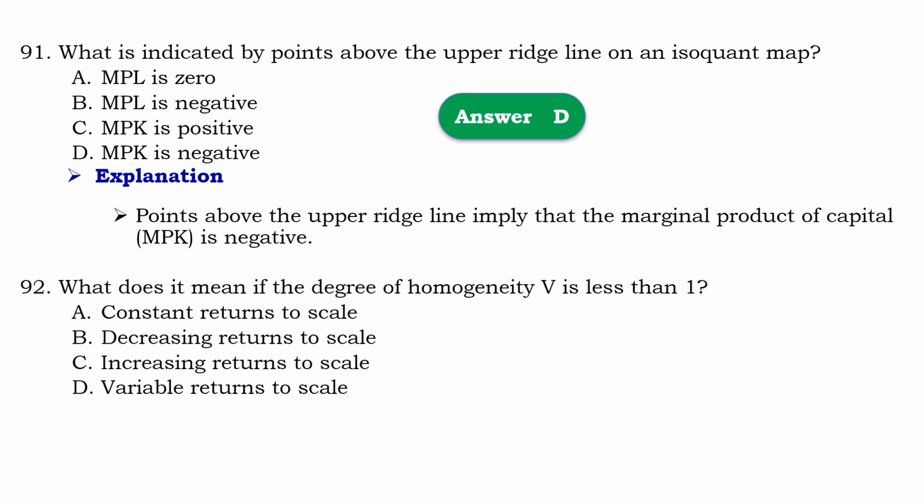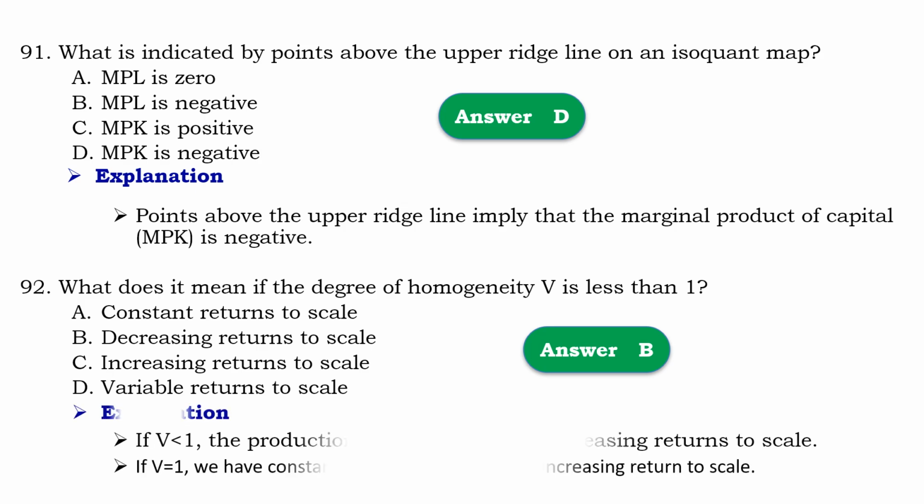Question number 92. What does it mean if the degree of homogeneity is less than 1? So that should be B, decreasing return to the scale. Means that if homogeneity is less than 1, the production function exhibits decreasing return to the scale. If homogeneity is equal to 1, we have constant return to the scale. If homogeneity is greater than 1, increasing return to the scale.